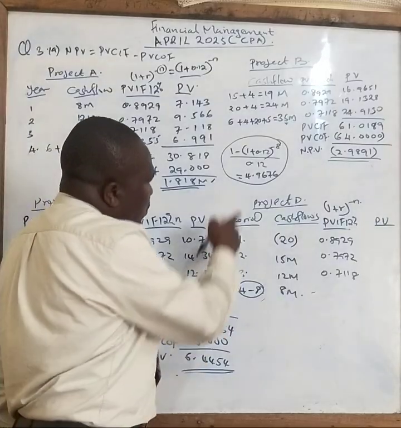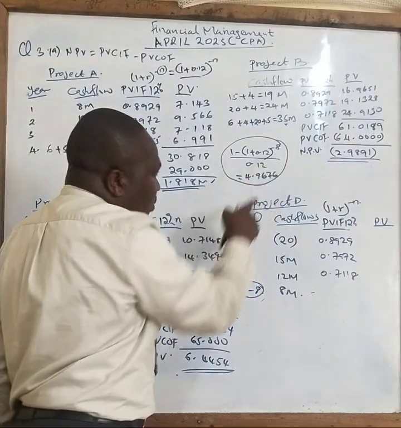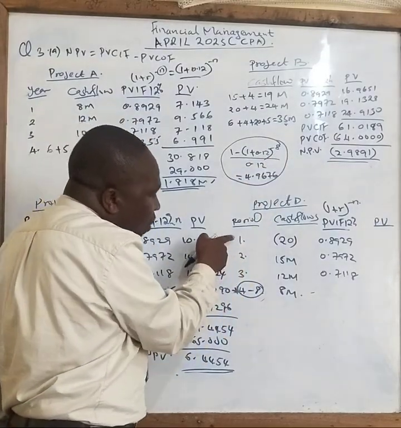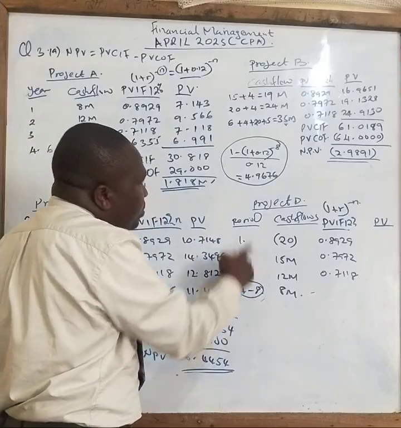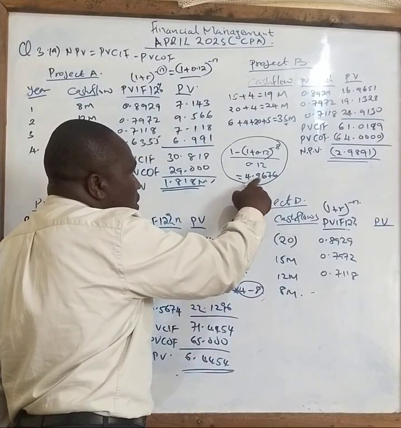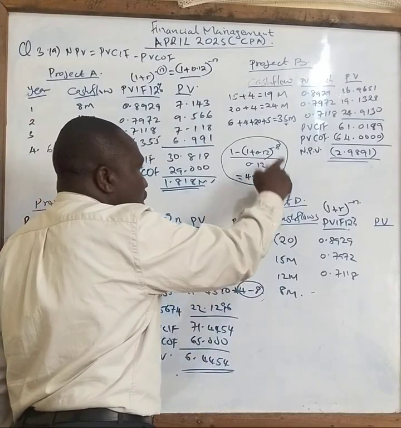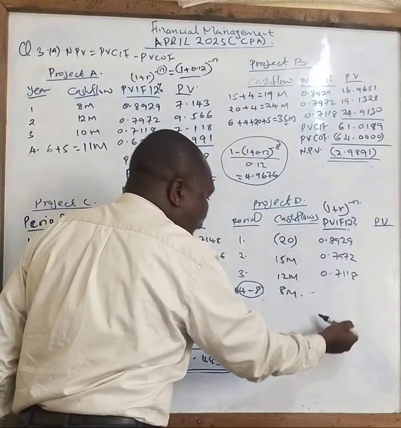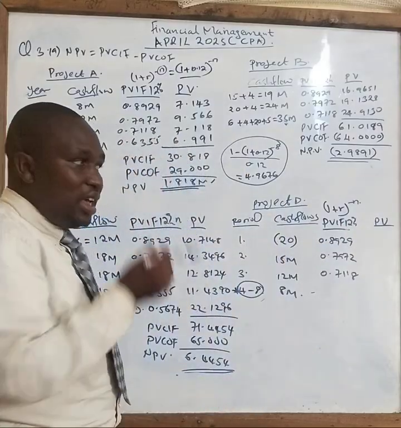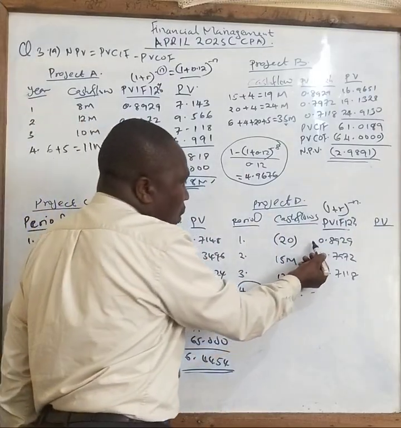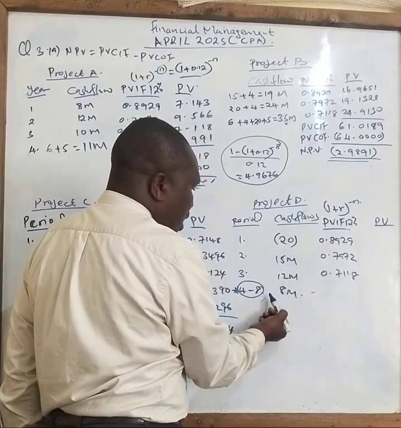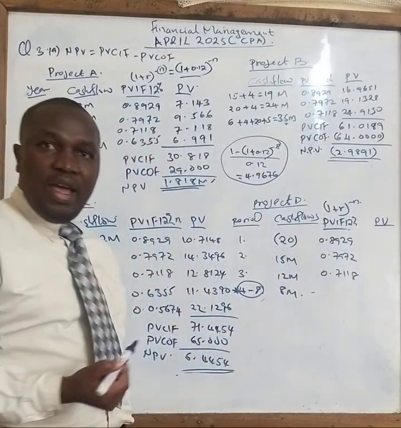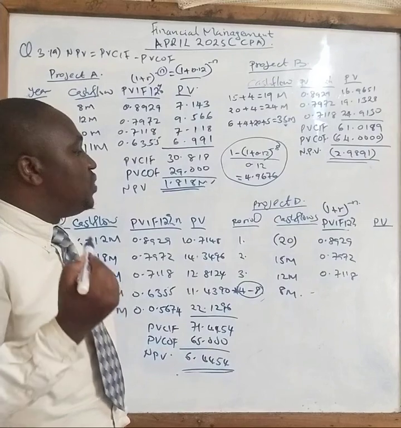Once you have done that, class, you see, when I put here 8, it tells me that the accumulation from year 1 to year 8 will be 4.9676, right away from here up to here. Correct? But already I have year 1, year 2, year 3, and here I don't have year 4 up to year 8. Therefore, my work is very simple.